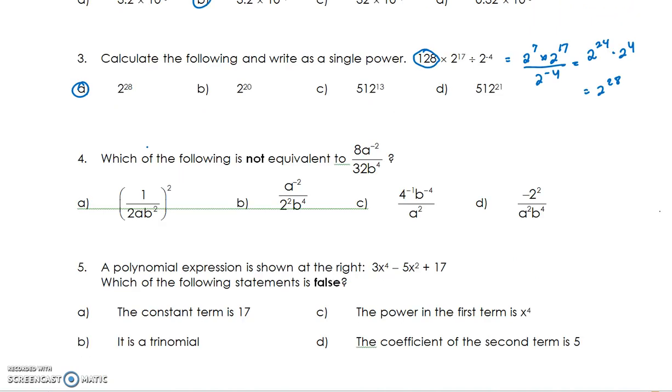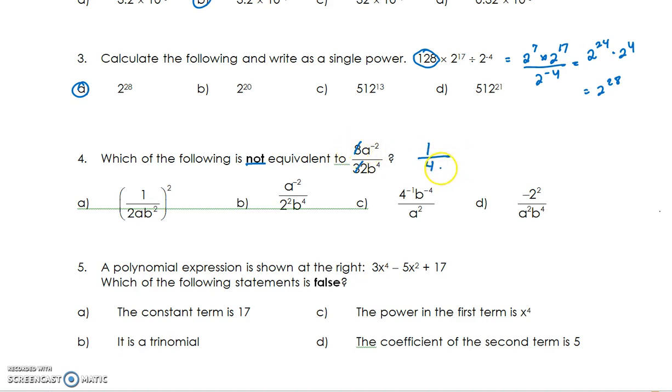Question 4. This one is talking about an important little trick, I guess, or twist, because it's asking you which one is not equivalent. And the problem with this example is it makes you have to do all 4 answers. So the 8 over 32 reduces to 1 over 4.